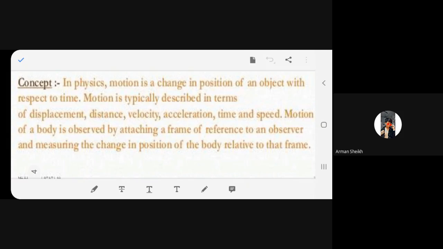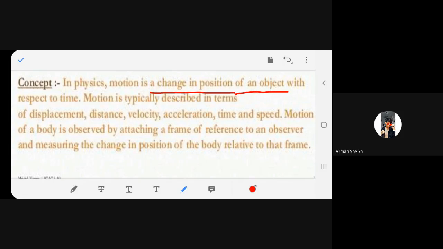Motion of a body is observed by attaching a frame of reference to an observer and measuring the change in position of the body relative to that frame. Fine.